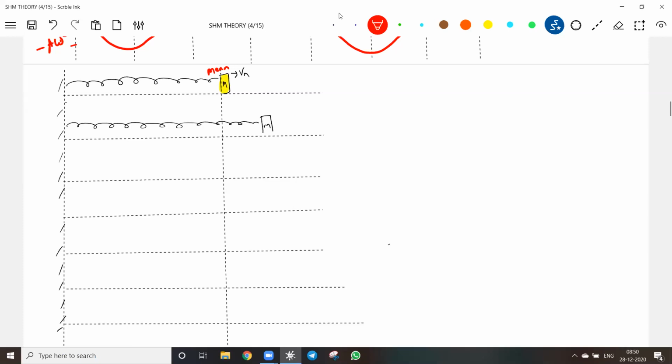I told you, whatever you study on the spring block system, you are going to come across a chapter called simple harmonic motion, where 80% of numericals are based on the spring block system. If you know the idea of spring energy, work done by spring force, potential in the spring, that is enough.